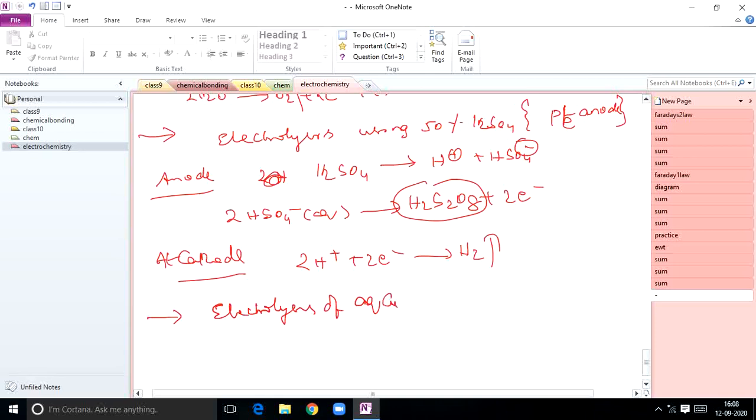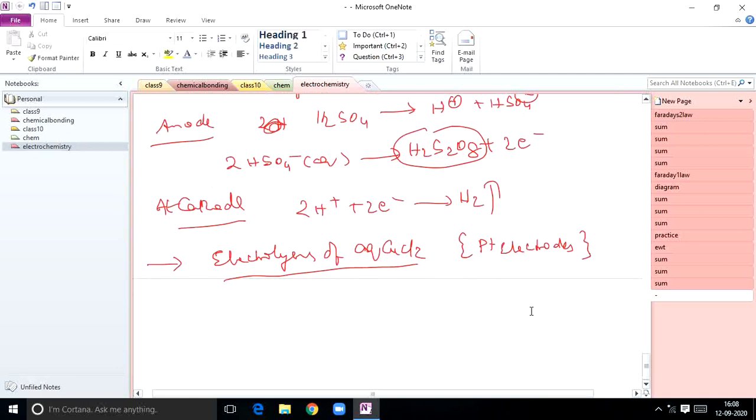aqueous CuCl2. So here you can take platinum anode, inert electrodes. If you use these inert electrodes, you already know CuCl2 splits into Cu2+ and 2Cl-.